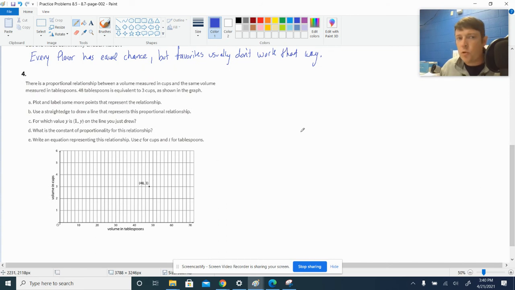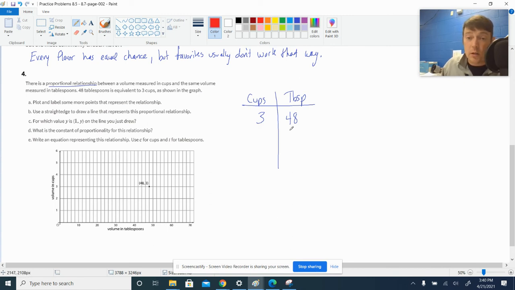Number 4. There is a proportional relationship between a volume measured in cups and the same volume measured in tablespoons. 48 tablespoons equal 3 cups. Let's make a table for this. Cups, tablespoons. All right? 3 cups, 48 tablespoons. We're going back in the day, a little proportional relationship action.